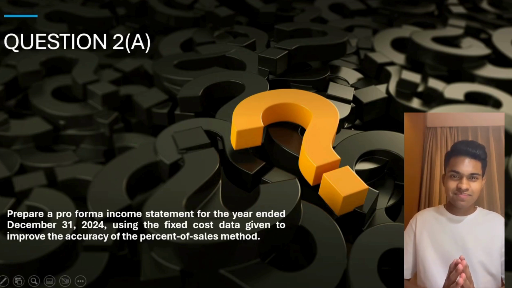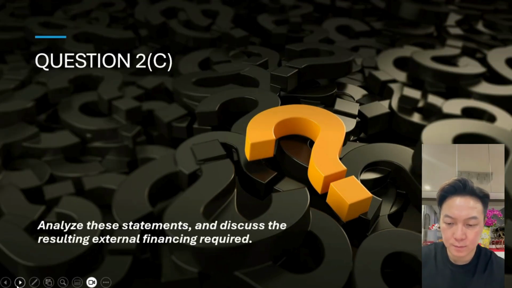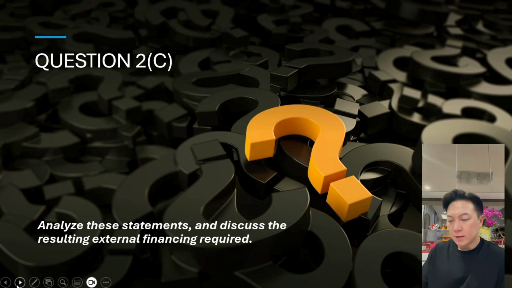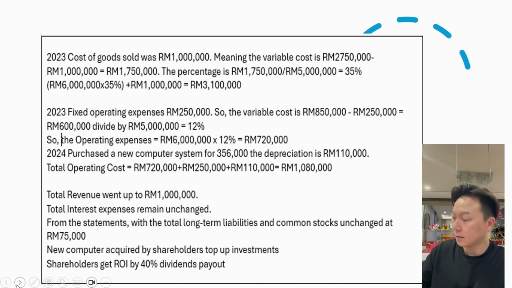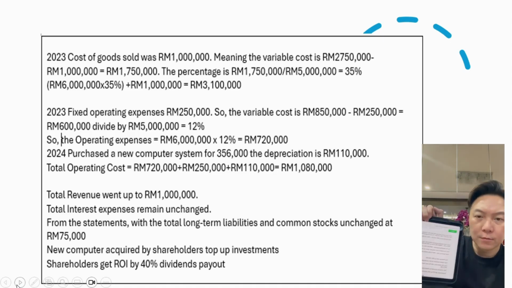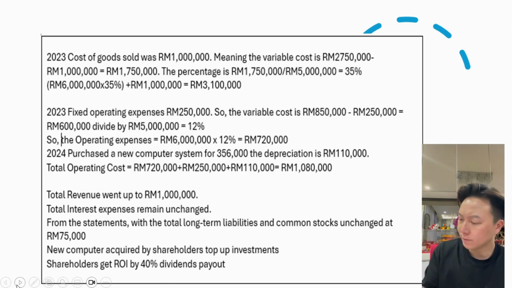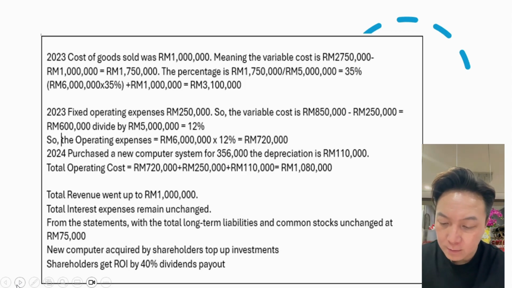Thank you very much. Hi, I'm Poi Tong here. So, analysis on the statement and the external financing. Now the 2023 cost of goods sold was 1 million, meaning the variable cost is 2.75 million minus 1 million equals 1.75 million. So the percentage is 1.75 million over 5 million, meaning it's 35%. Plus the fixed cost, it is 3.1 million.